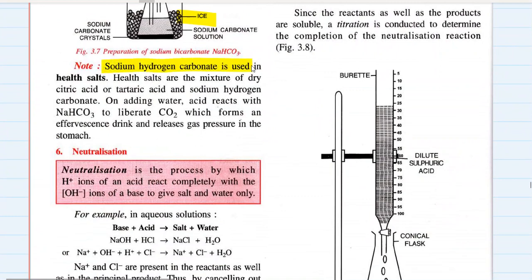Sodium hydrogen carbonate is used in health salts. Health salts are a mixture of dry citric acid or tartaric acid and sodium hydrogen carbonate. On adding water, the acid reacts with sodium hydrogen carbonate to liberate carbon dioxide, which forms an effervescent drink and releases gas pressure in the stomach.